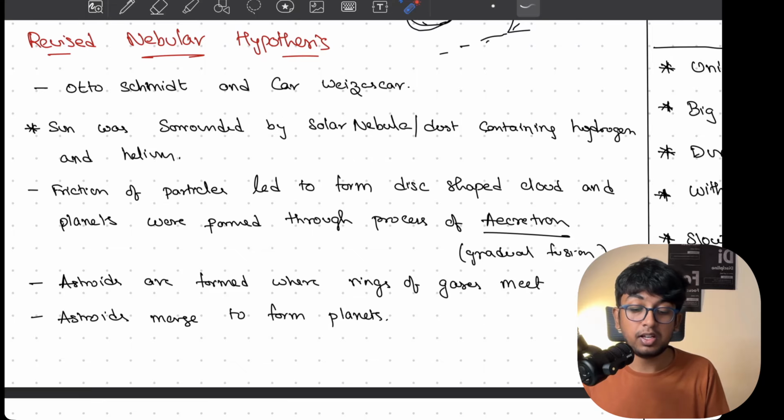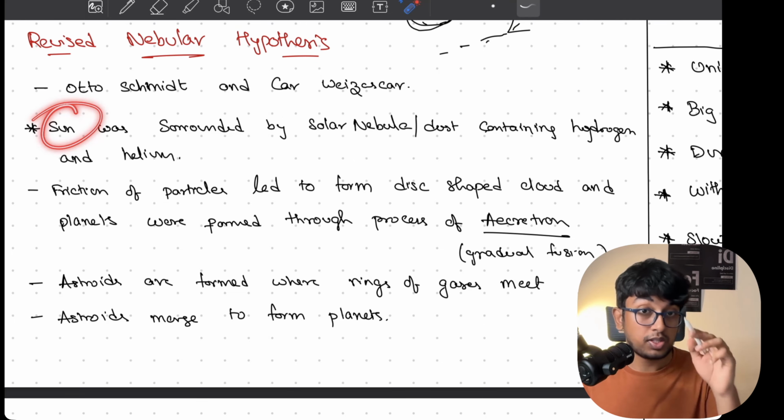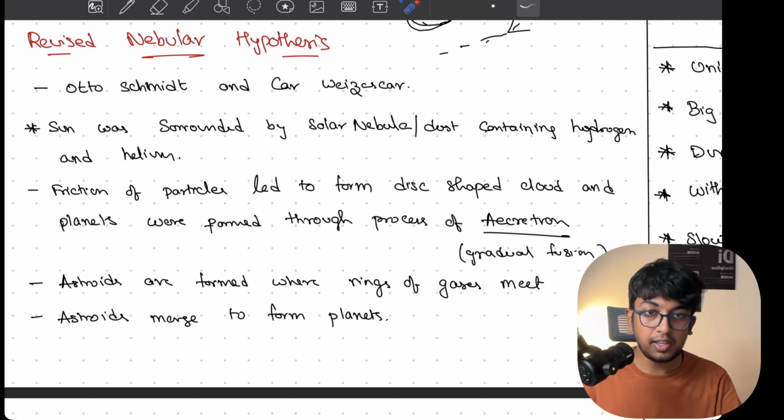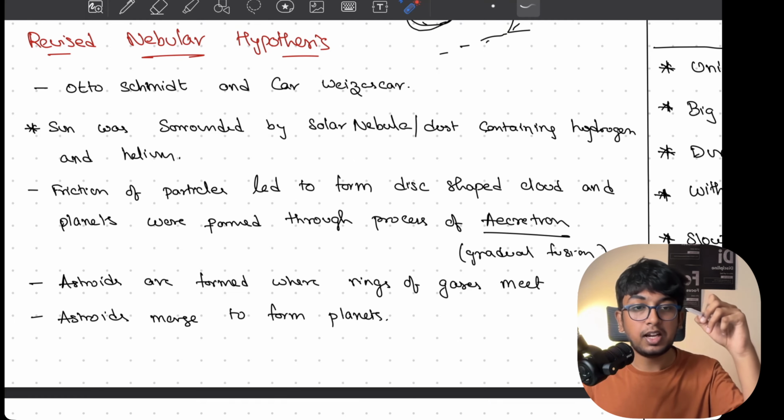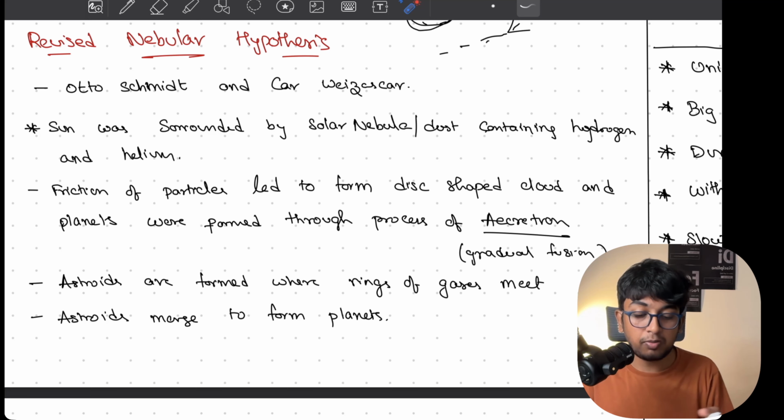We should observe that the sun was already surrounded, so the sun is an existing thing. Even in the revised nebular hypothesis, they are not talking about the existence of the sun. They are talking about how planets are formed with the disc shape and the solar nebula and everything. How asteroids are formed, and once asteroids are formed, planets are formed. It is a very simple thing to understand.